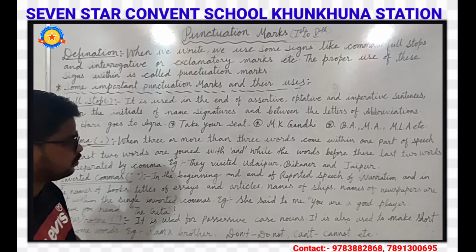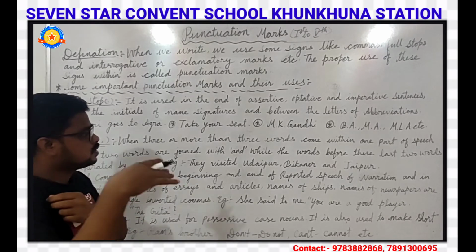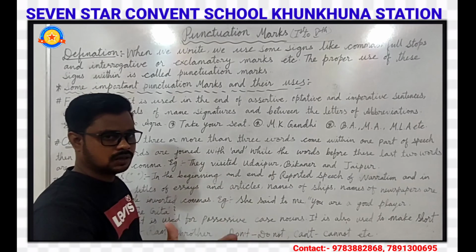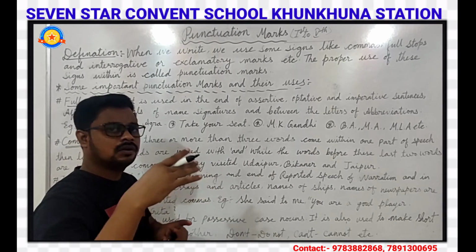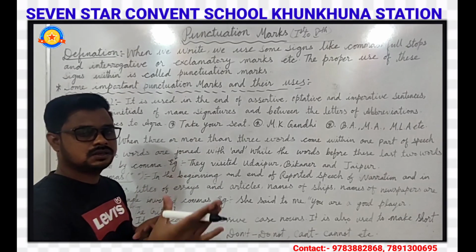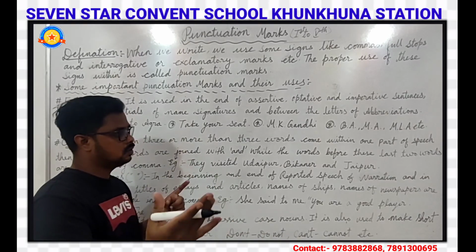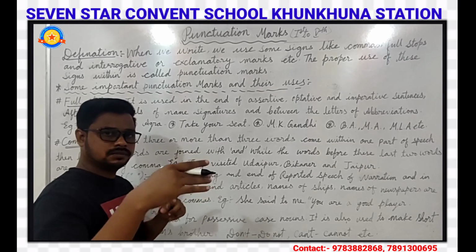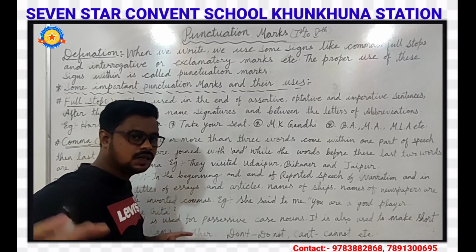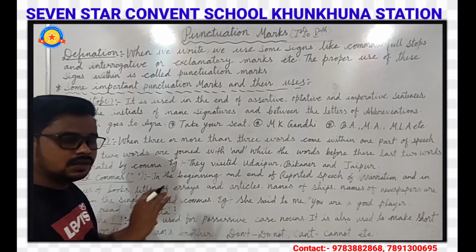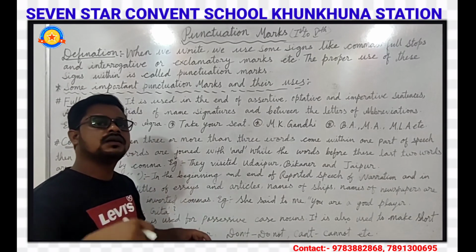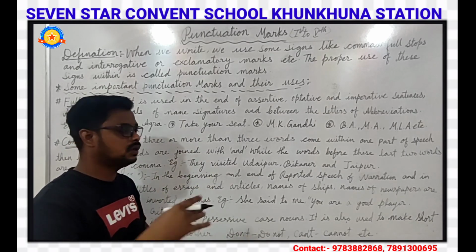So when there are three or more words of the same type, similar words, like places or things or persons, in a single sentence, then we separate these words with commas and the last word is separated with and.